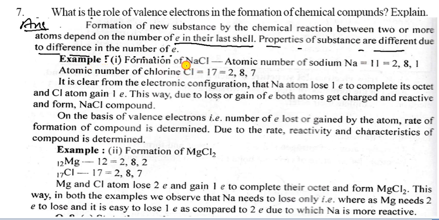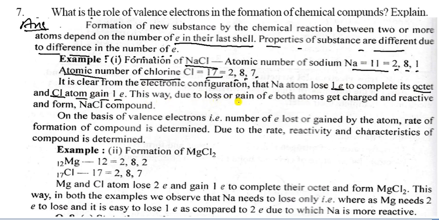Example, formation of NaCl. The atomic number of sodium is 11. The electronic configuration is 2, 8, 1. And the atomic number of chlorine is 17. It is 2, 8 and 7. It is clear from the electronic configuration that the sodium atom loses 1 electron to complete the octet, and the chlorine atom gains 1 electron to complete the octet.